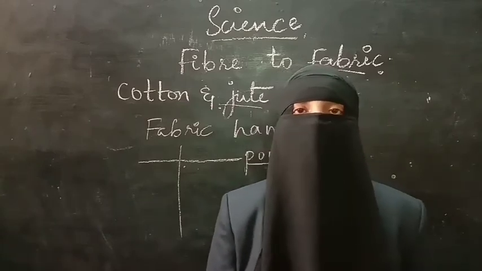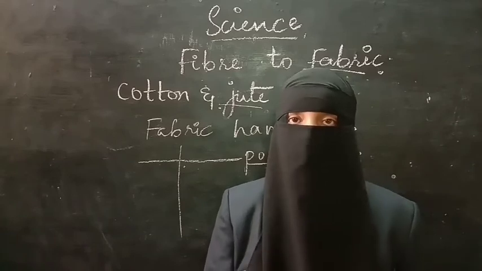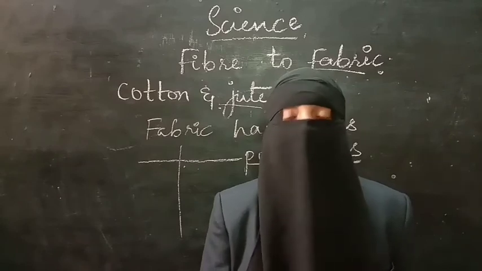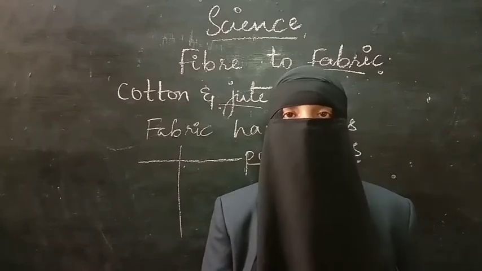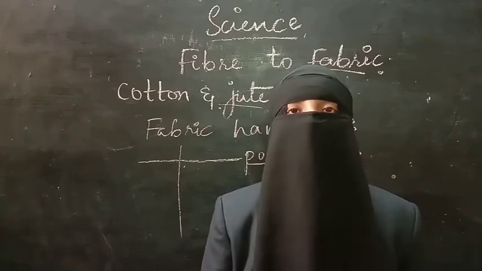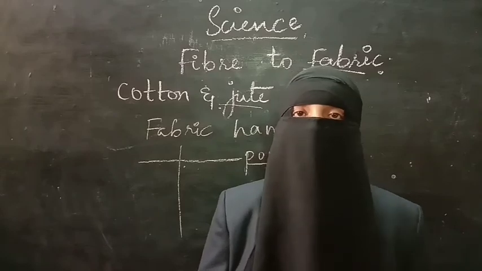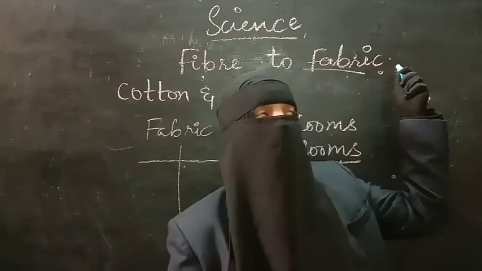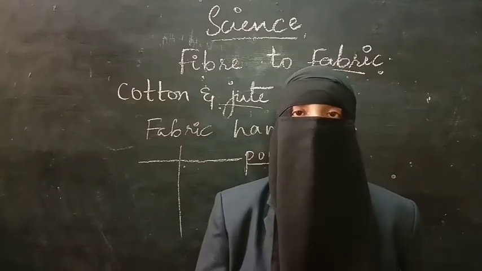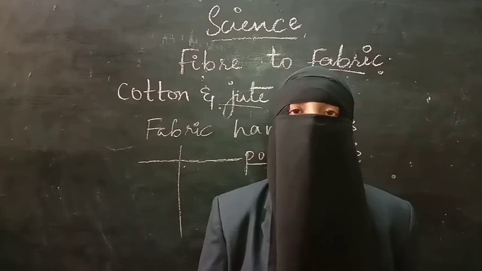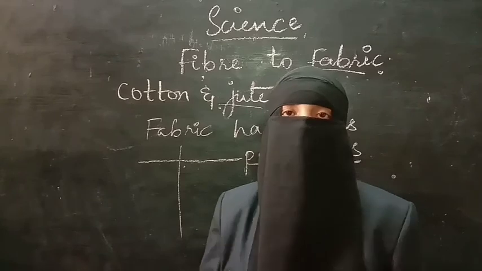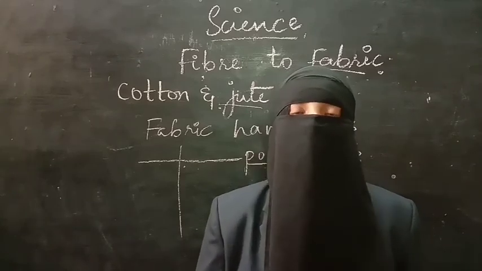So students, this was the end of your lesson, fiber to fabric. Here we have learned about the different types of fibers and from where those are obtained. Regarding animal fibers, that is silk and wool, you will be learning in class 7th. There also you are going to learn how we can obtain silk and wool, and from obtaining fiber to converting it into fabric. So students, your homework is to learn the complete lessons, and this is the end of your complete lessons. We will be having the last examination of fiber to fabric and the lesson playing with magnets.